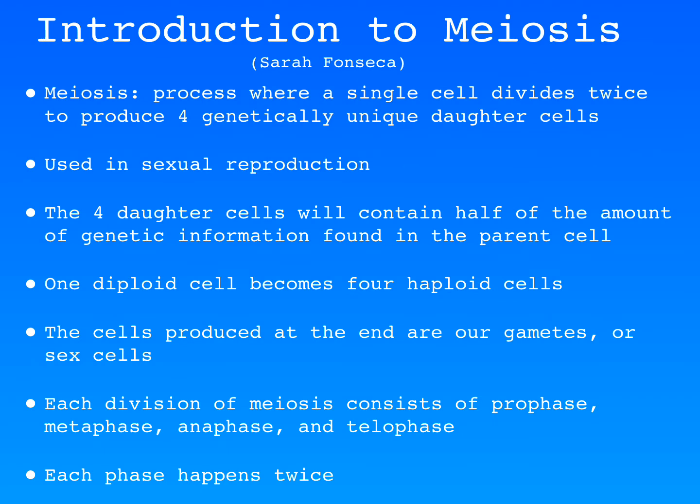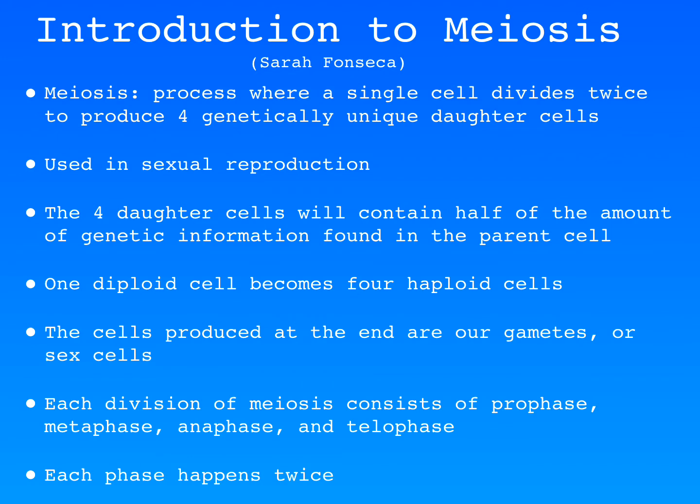Meiosis is a process where a single cell divides twice to produce four genetically unique daughter cells. This is a form of sexual reproduction. The four daughter cells contain half of the amount of genetic information found in the parent cell. This means that at the end, one diploid cell becomes four haploid cells. The cells at the end of meiosis are called gametes, or germ cells, which are also our sex cells.